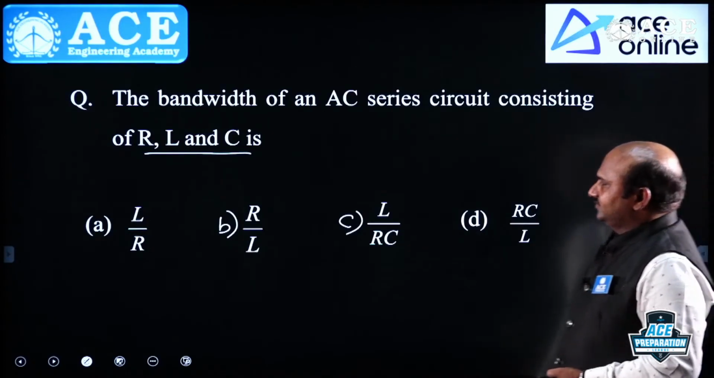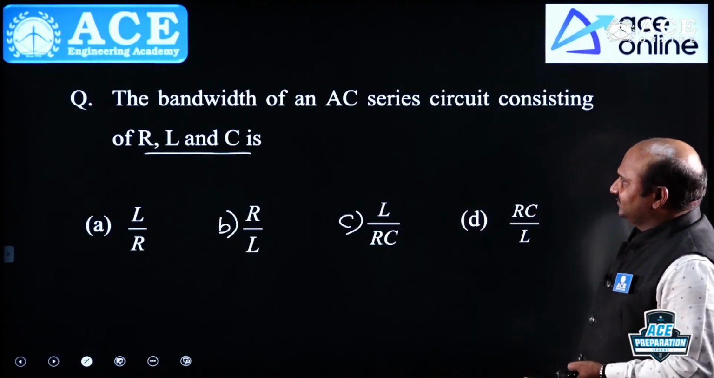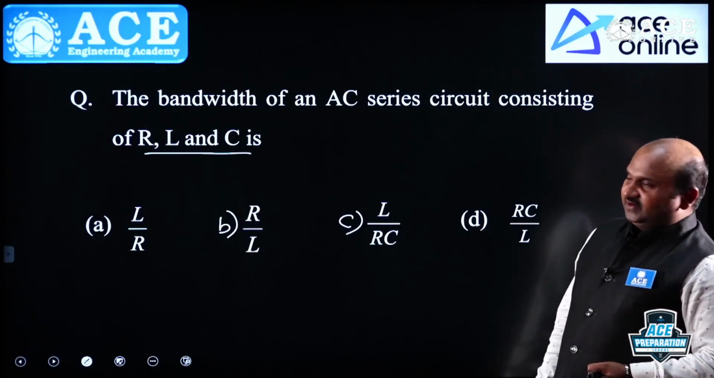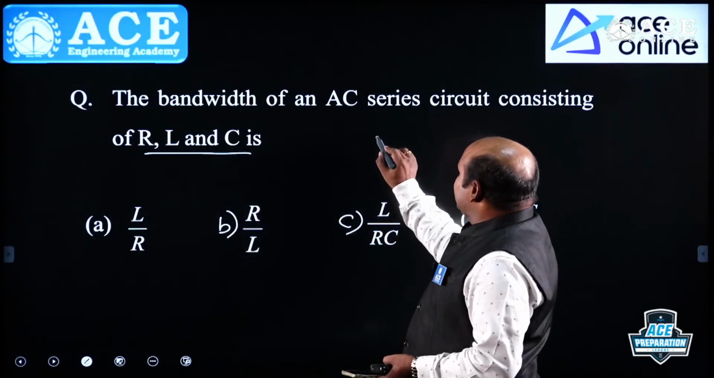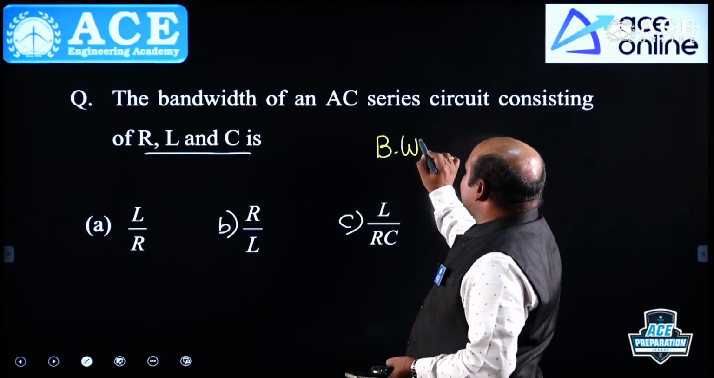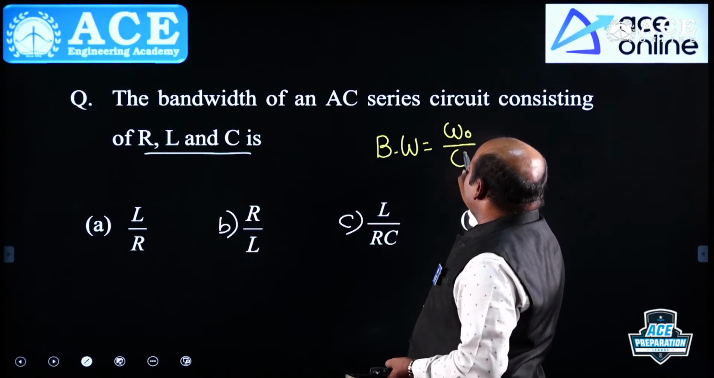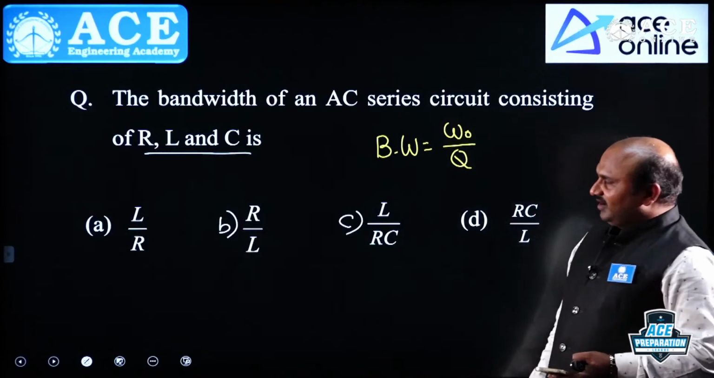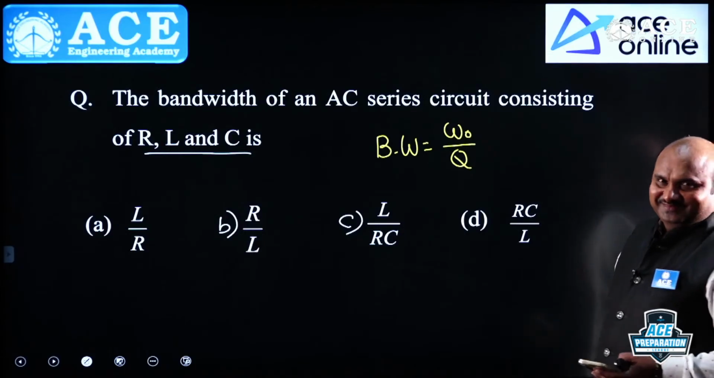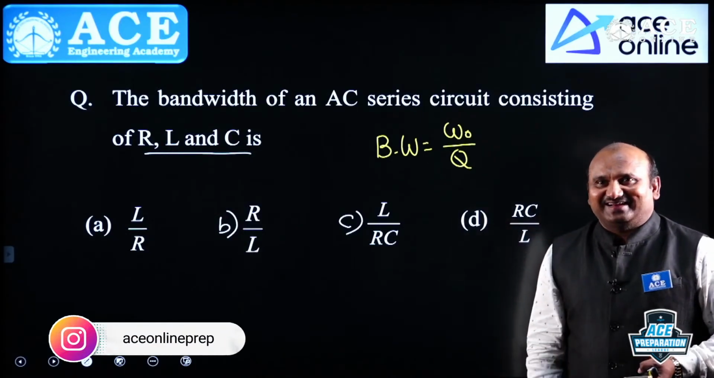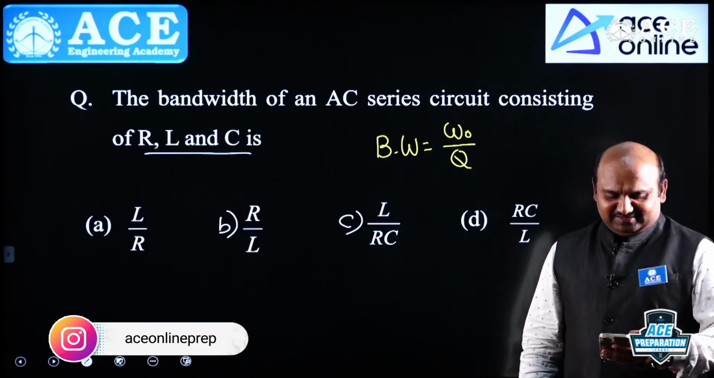The answer is not correct. Someone is saying C, C is not correct. Bandwidth, first of all, directly you can say that. What is the definition of bandwidth? Bandwidth is equal to resonant frequency by quality factor. For an RLC series circuit, just replace the quality factor here. Very simple. Now you will get the answer.